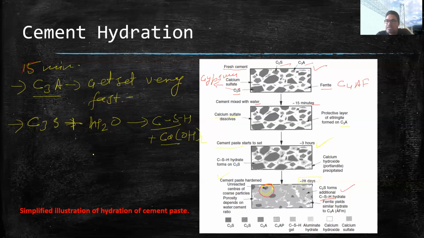And that is why, after the casting, we sometimes apply additional water to the concrete surface, which is called curing. We do that so that the reaction between cement and water happens properly.